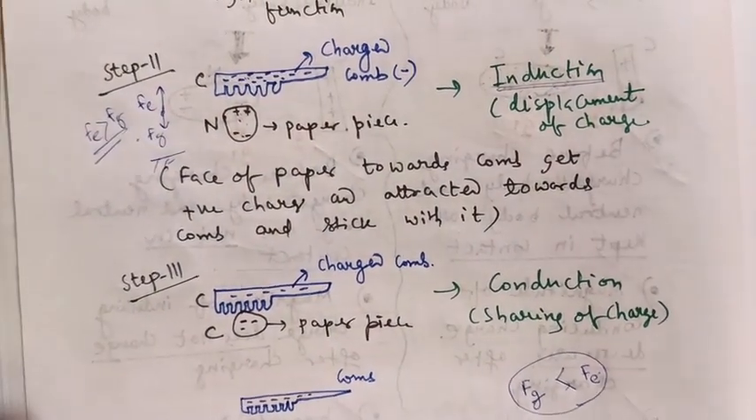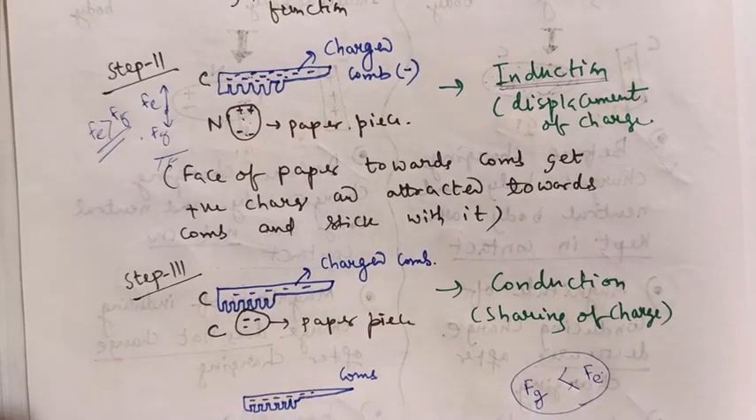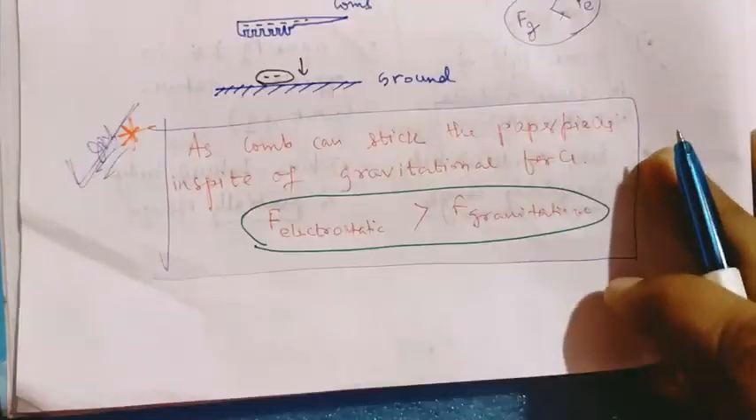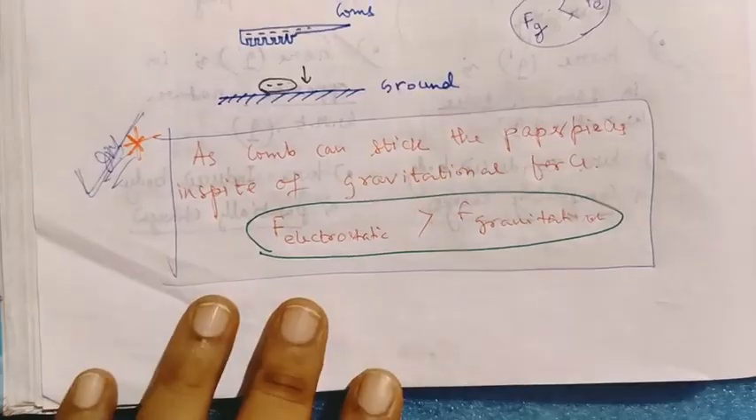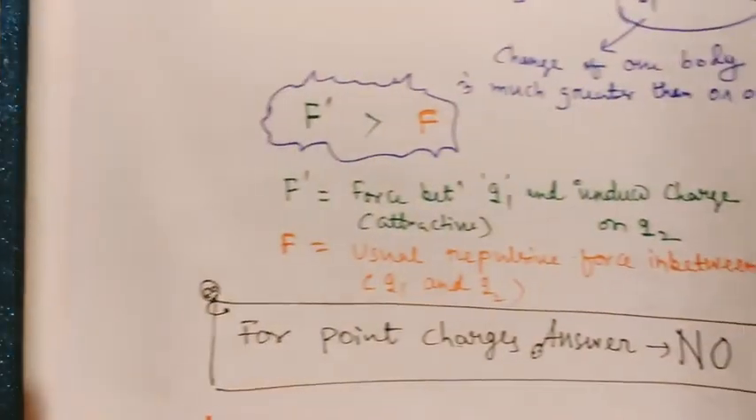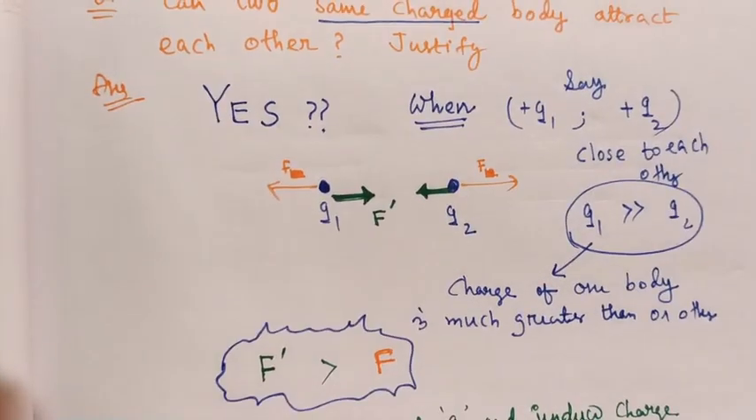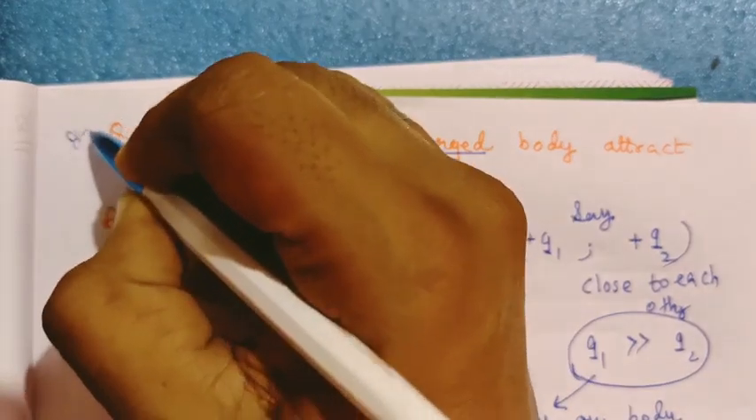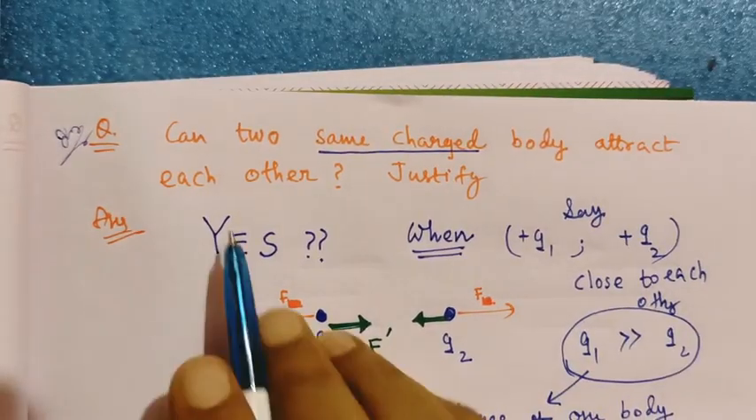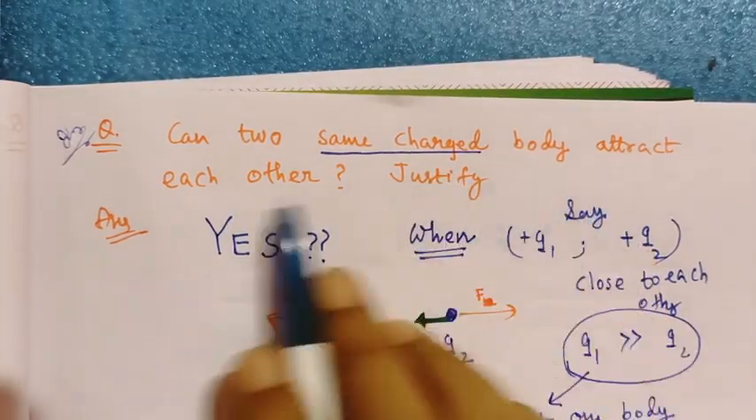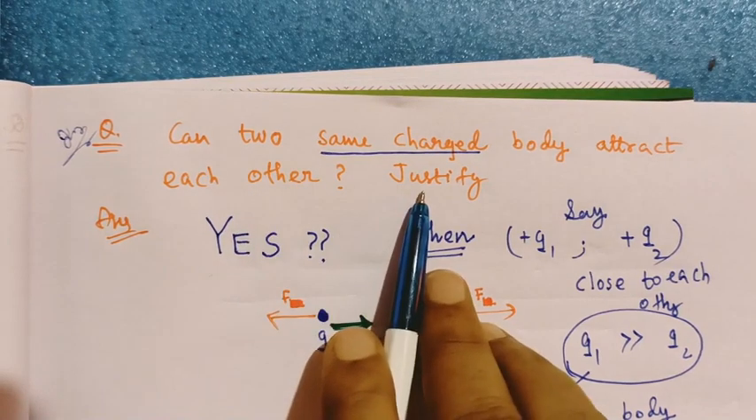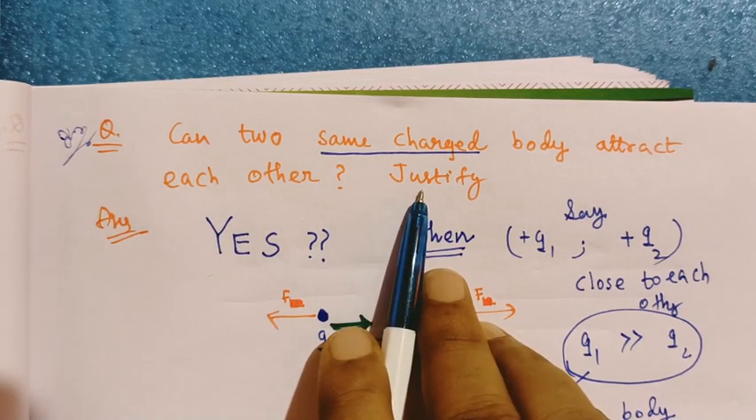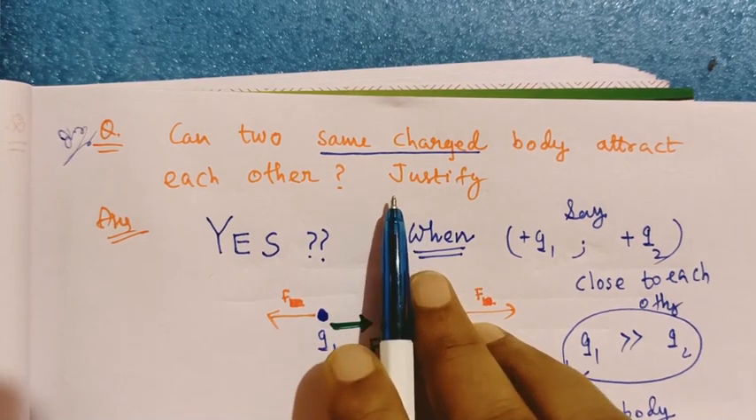This is just a simple experiment. You remember, if a question comes, explain the experiment, then you can explain this. Now another discussion is for you. You see here, the question is very important. The question is, can two same charged bodies attract each other? Justify.